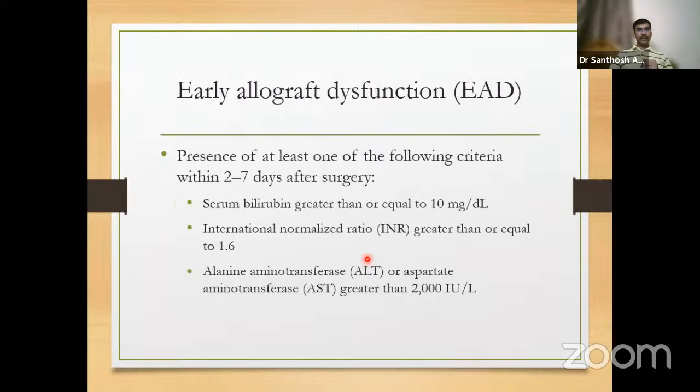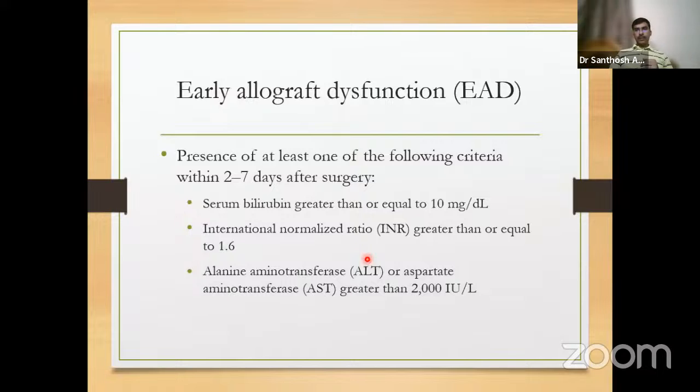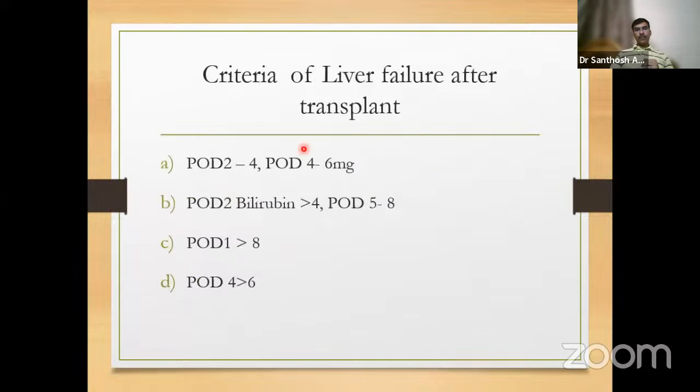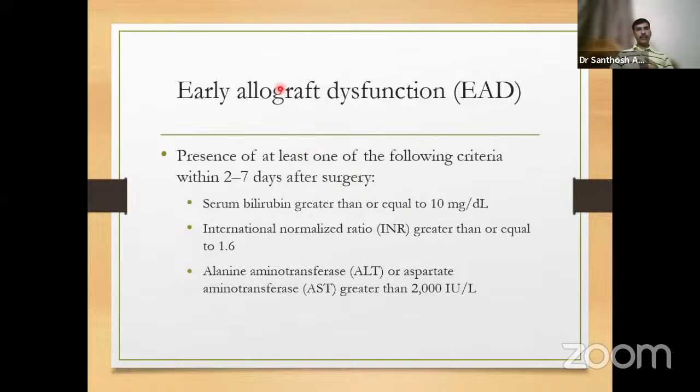Okay, that brings us to the end of the recall discussion of the HPB portion in INI SS 2024. This was actually an extrapolation, just to find whether this was the question: early allograft dysfunction, presence of at least one of the following within 2 to 7 days of surgery: serum bilirubin greater than or equal to 10, INR greater than or equal to 1.6, ALT greater than 2000.